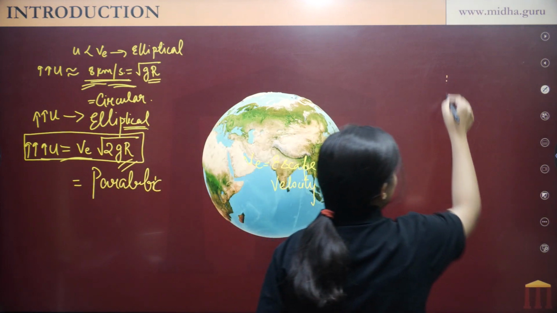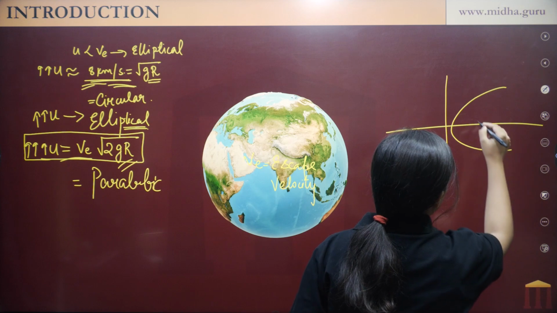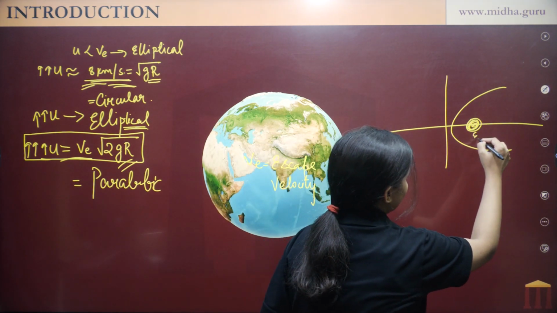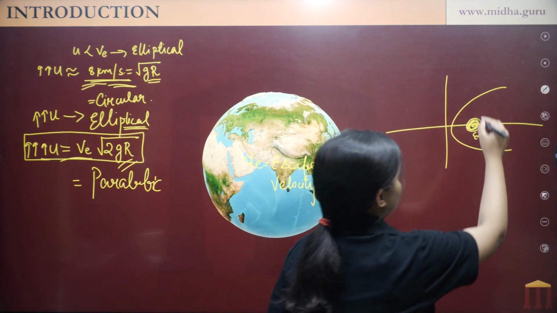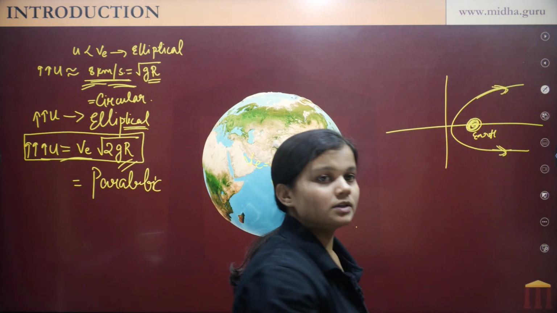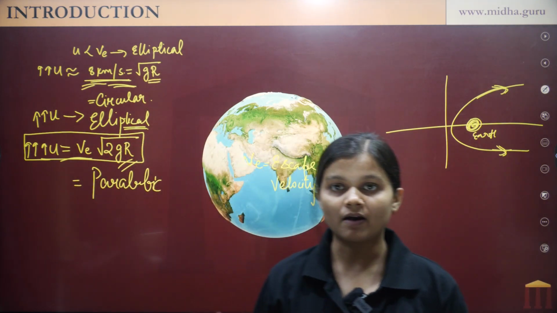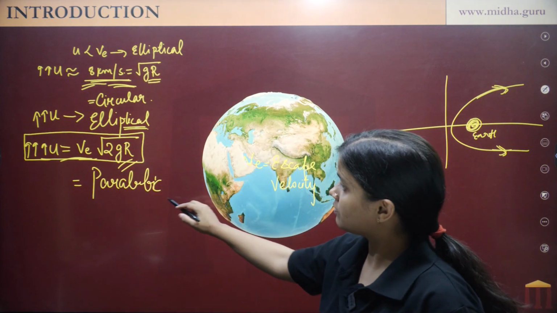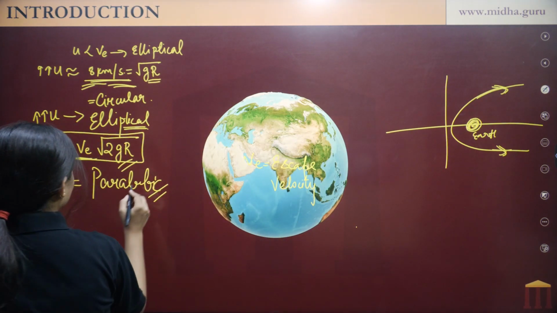How does a parabolic path look like? This is how a parabolic path looks like. If this is earth, the parabolic path will look like this, and the object will escape, it will leap off from the earth's gravitational field. So at escape velocity the path will be parabolic.